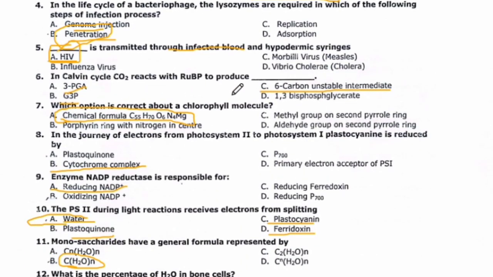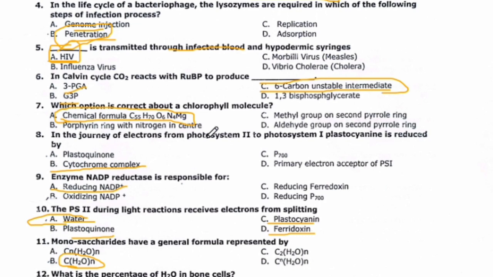In Calvin cycle, carbon dioxide reacts with ribulose bisphosphate to produce a 6 carbon unstable intermediate. So the right option is Charlie.